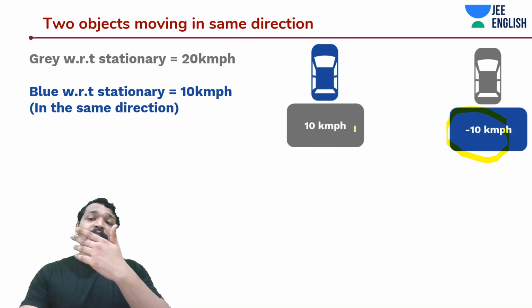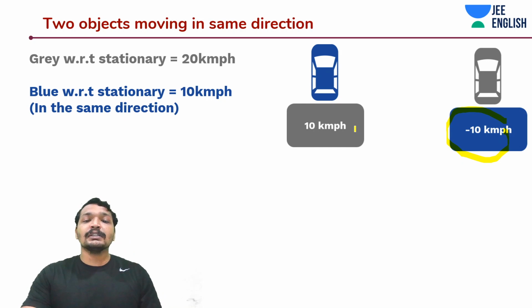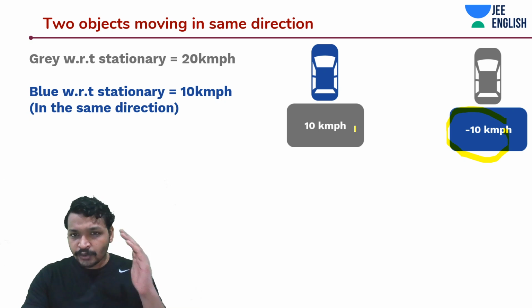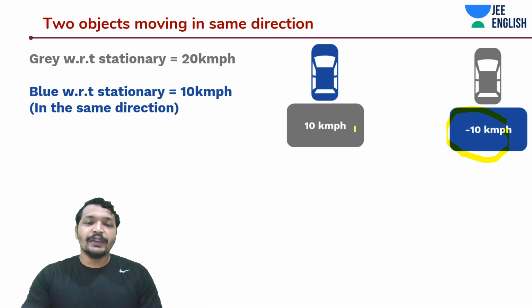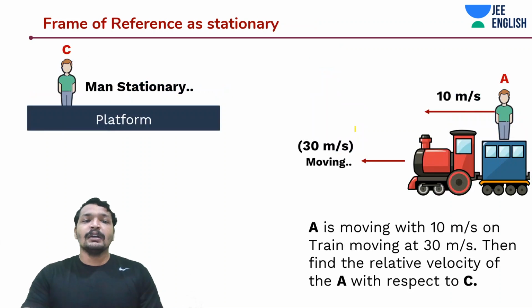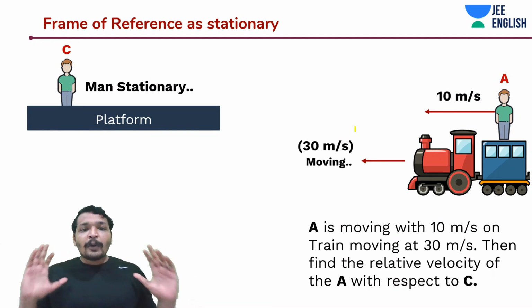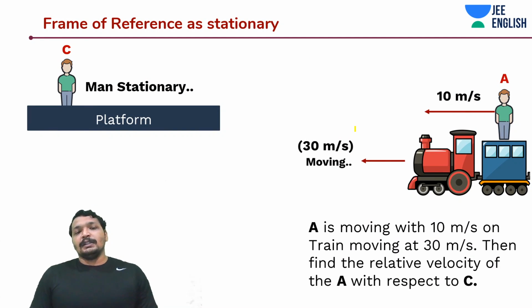Whereas the blue car would see as if the grey car is moving away with 10 km per hour. The distance between them is growing by 10 km with every hour. So this is the concept, guys. You need to imbibe and absorb this concept. It's very easy. Now we'll talk about frame of reference.